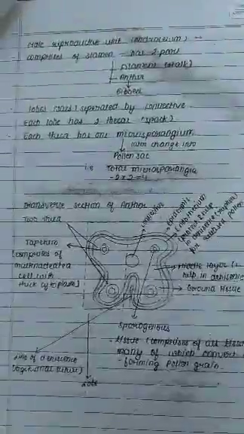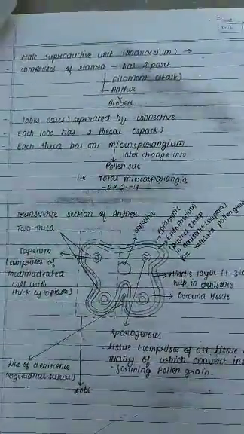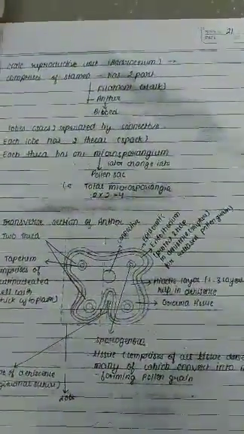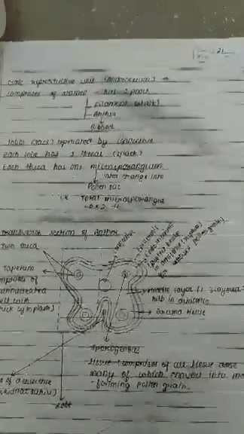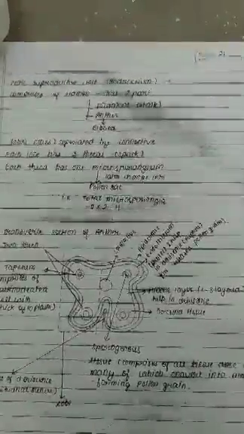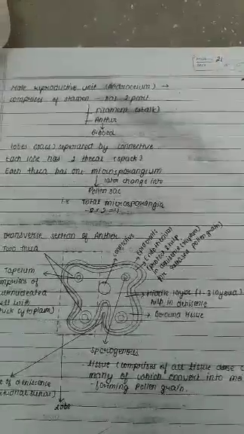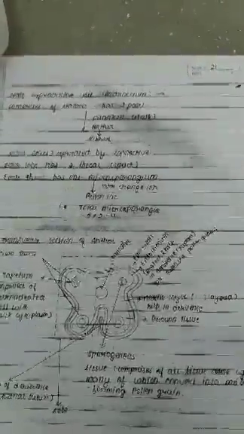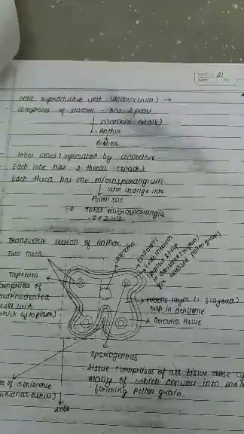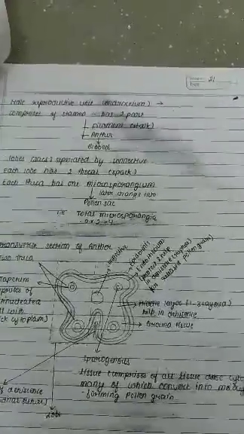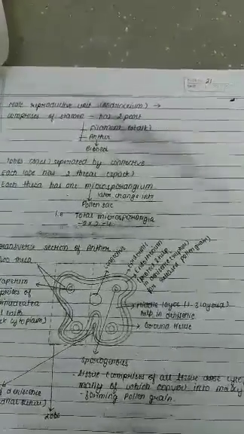The stamen comprises two parts: the filament, that is the stalk, and the anther on the stalk. On this stalk, a bilobed structure is present, which is called the anther, and the two lobes are connected by a small tissue called the connective. So the anther and filament; the anther is a bilobed structure, with lobes, that is sacs, separated by connective tissue.